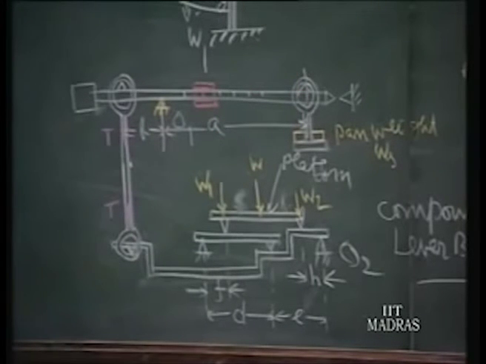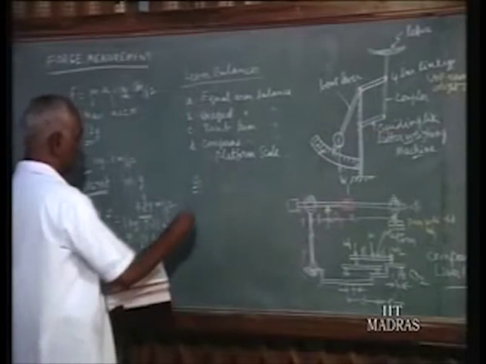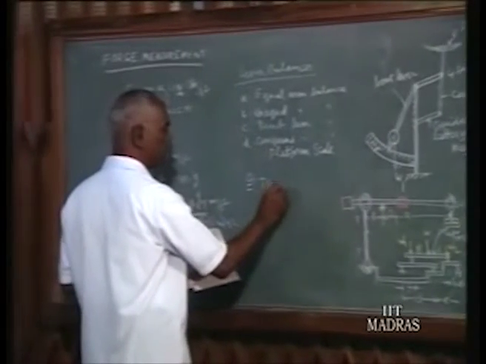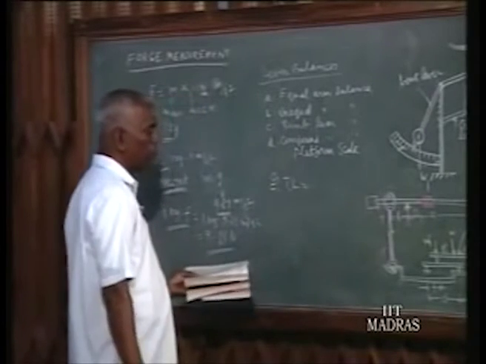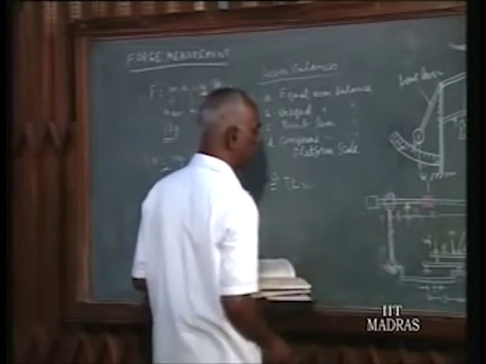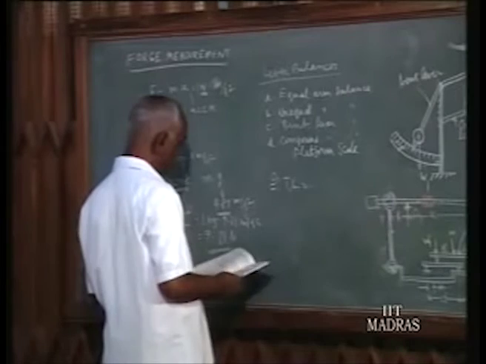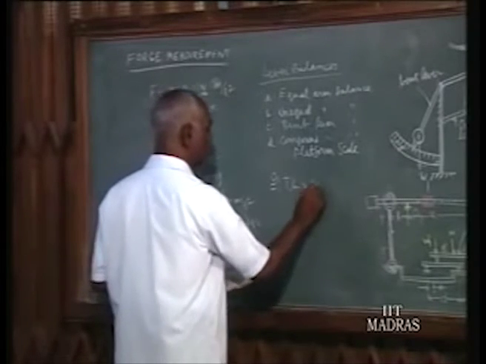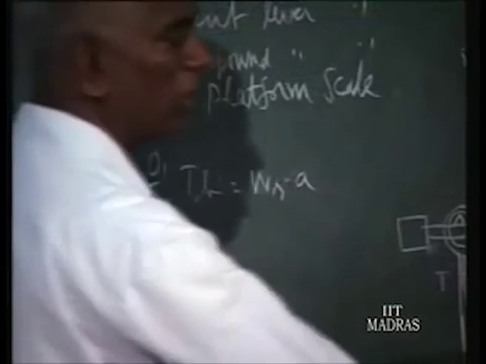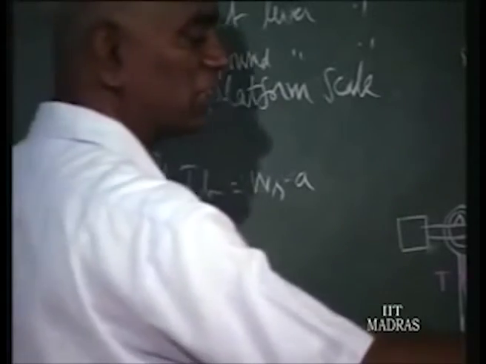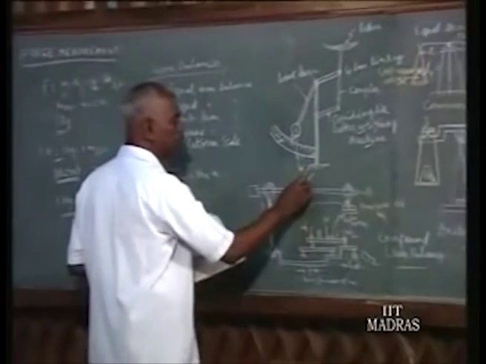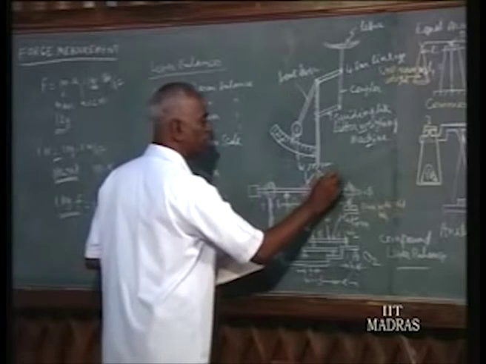So if you take moments at O1, you can write the equation T into B. T is the tension in the tie rod. Due to the weight here, you will have tension in the tie rod. So T into B is equal to Ws into A, where Ws is called the pan weight. By having different sets of pan weights and moving this poise weight,